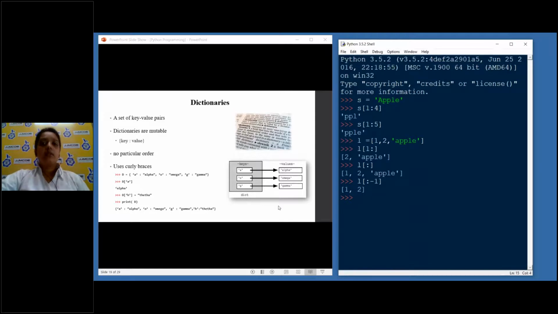So another data type or data structure in Python which is very, very important is dictionaries. So what are dictionaries? We all know what dictionaries are. If you go by the English meaning of dictionary, it has a word and it has the meaning of the word. Basically, if you say the words are keys, for example, look at this diagram, then the meanings of these words are its values. Python similarly has this kind of data structure where it has something called a key and it has a value. And a dictionary does not have any kind of indexing.